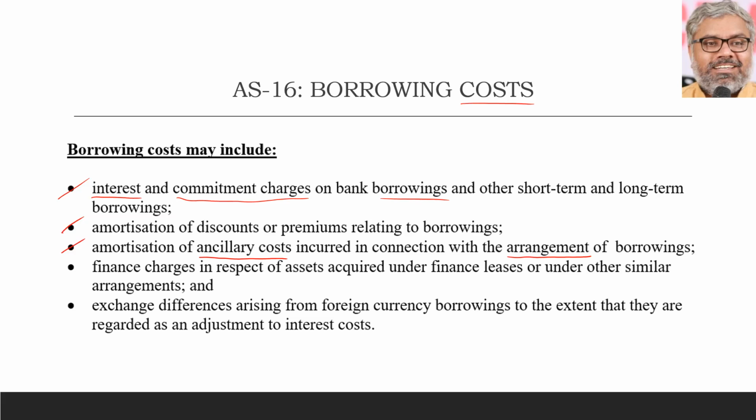If those things are charged off to the P&L when they are incurred, then that's fine. That is done already, that is also a borrowing cost. But even if that is amortized over a period of time, then each year it will be considered as borrowing cost. So simply speaking, borrowing cost as such is not a big deal. It is interest, and normally interest is revenue expenditure. Normally it will be charged to the P&L account, debit side, and all these things are also same. There is nothing special treatment for any of them. Only thing is they are arising from different circumstances.